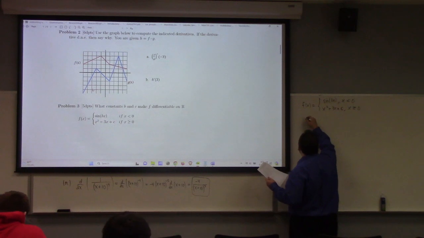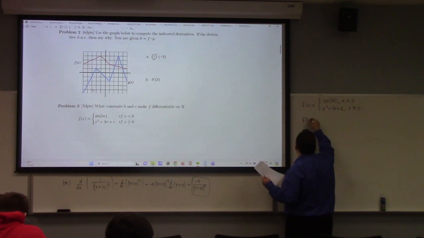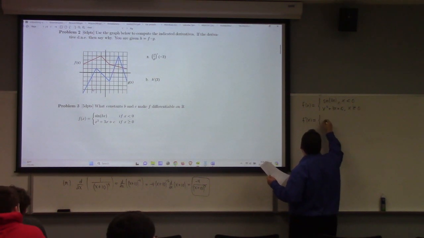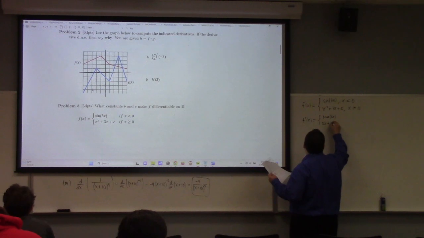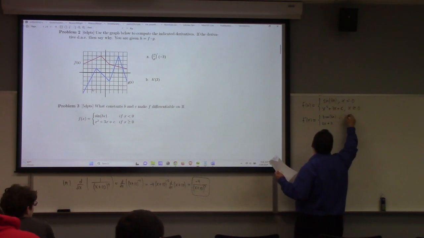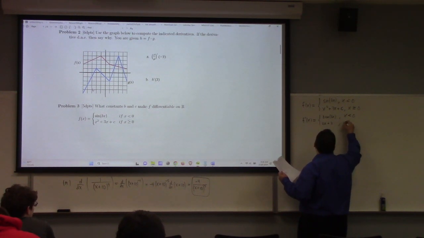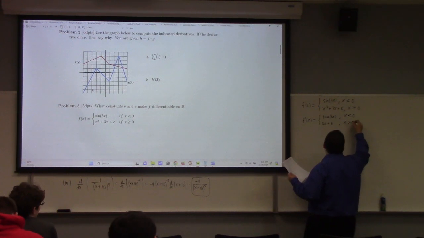So first of all, here's the easy part. Like f prime of x would be what? It would be b cosine bx, and down here 2x plus 3. This would be for x less than 0, and this would be for x greater than 0.